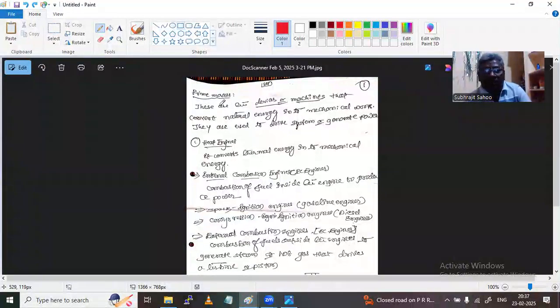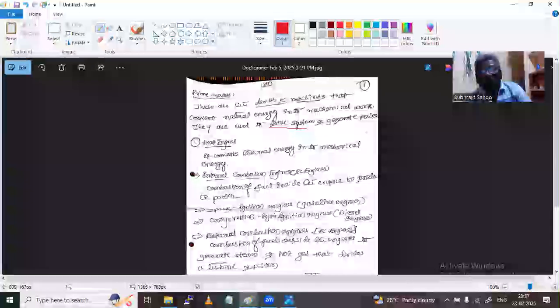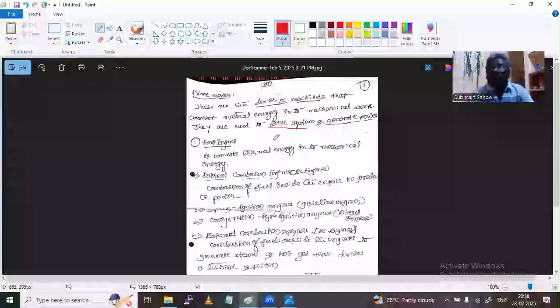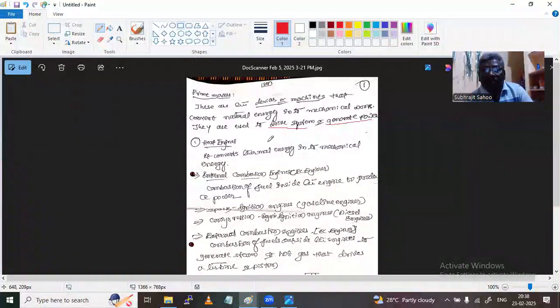Prime movers are the devices or the machines that convert the available natural resources into useful work. They are used to drive a system or generate power. To drive a system, think of bikes, and to generate power, think of the production of electricity.